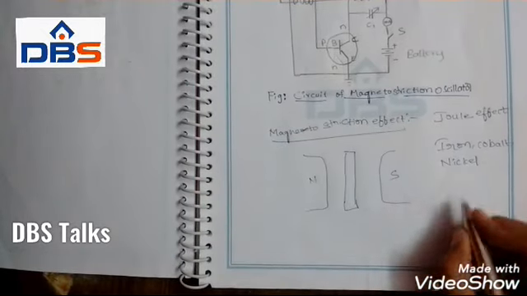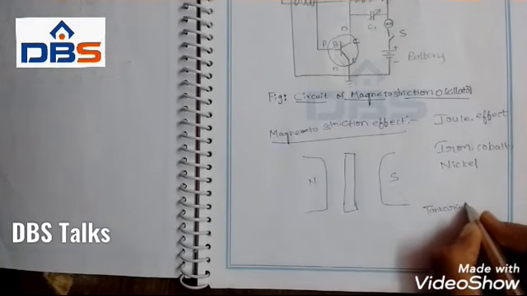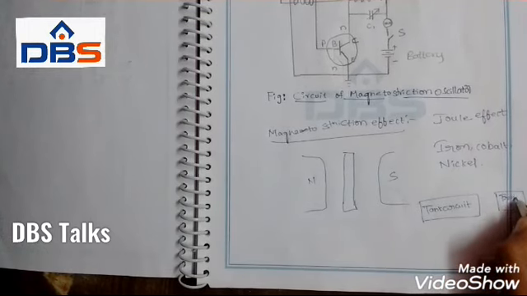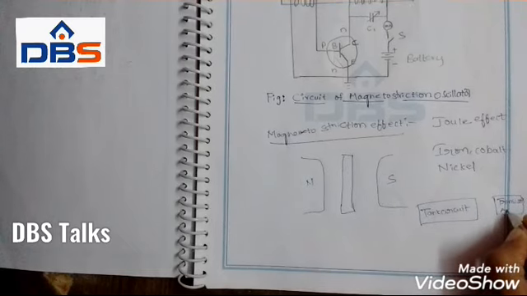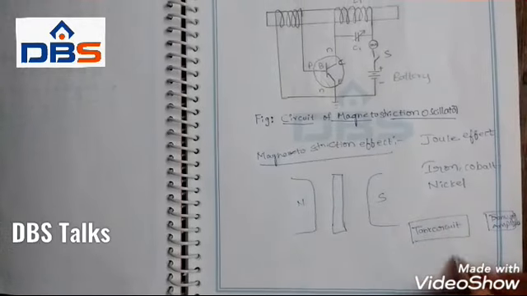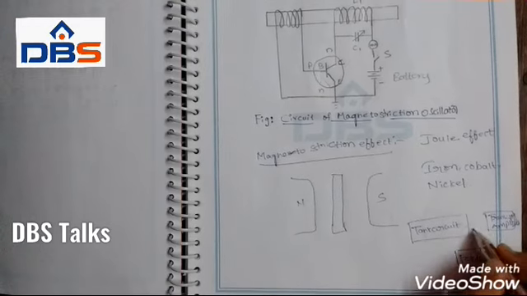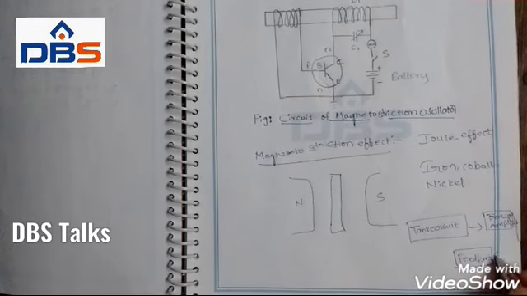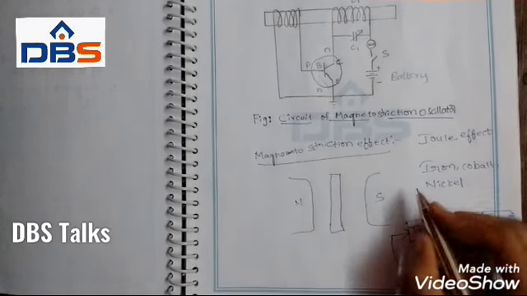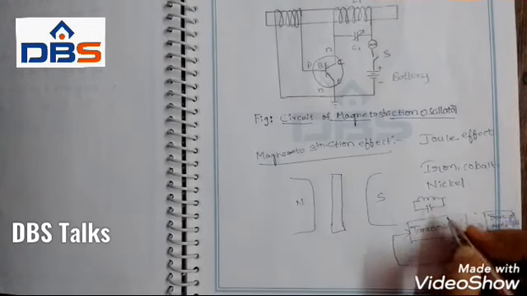Already we know that an oscillator consists of a tank circuit, a transistor amplifier, and a feedback. Tank circuit means the inductor and capacitor are connected in parallel with each other.